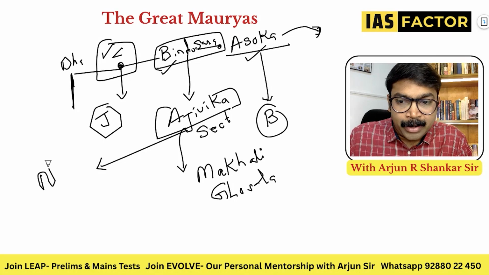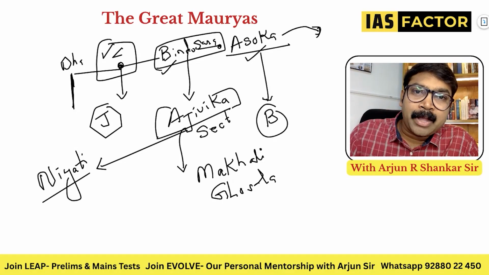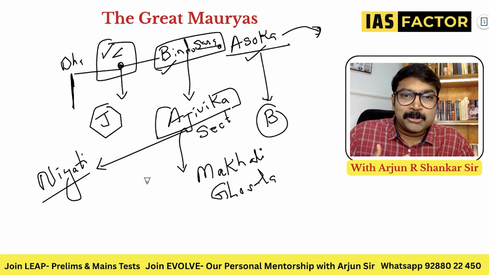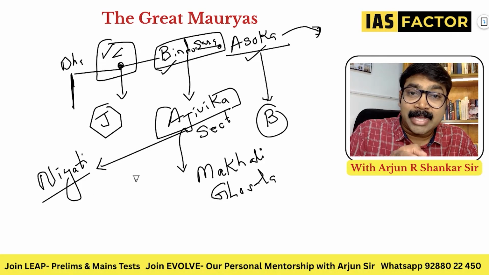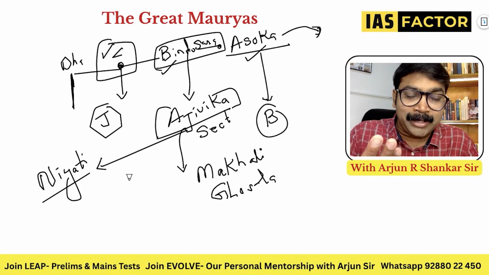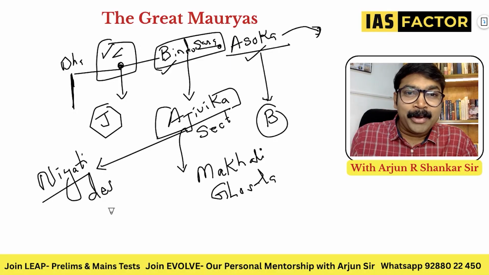But the Ajivikas believe in the concept of niyati. I will not study for the UPSC exam, I'll definitely become an IAS because that is my niyati, my fate. You failed in the last examination because you were supposed to fail. That was your niyati, your destiny. So do you believe in this?